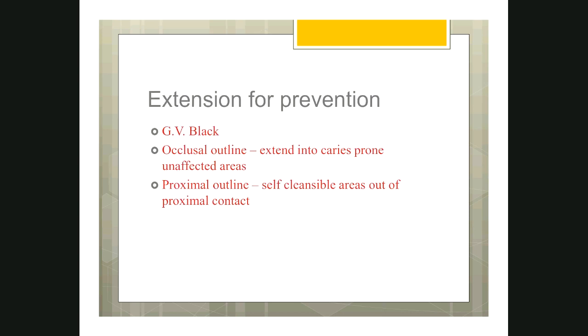Next, coming to the concept called extension for prevention. The topics which we are discussing so far, you might be wondering why there is no connection between one slide and the other slide. Because this lecture topic is wholly about the nomenclature or the terminologies. That means for you to know the fundamentals of tooth preparation, first you should know the nomenclature.